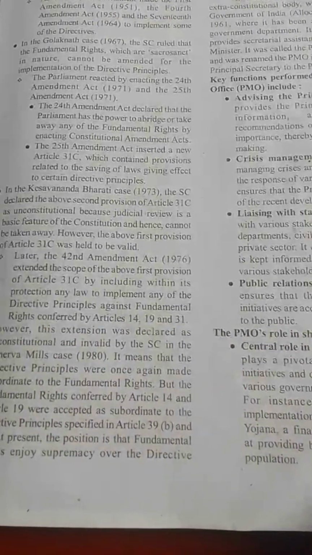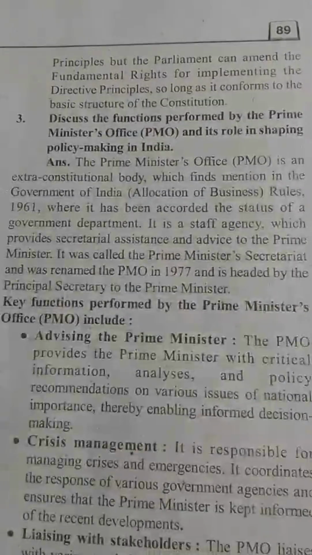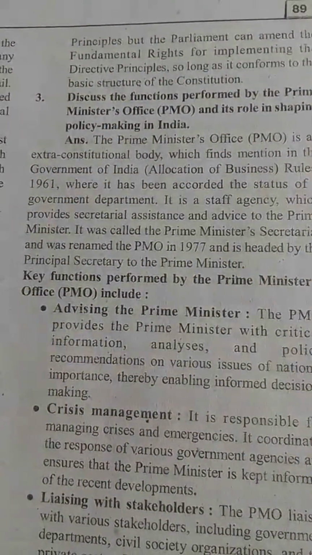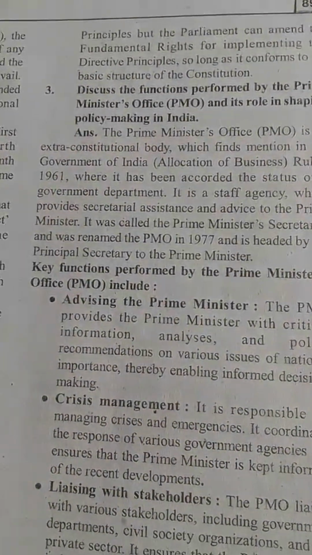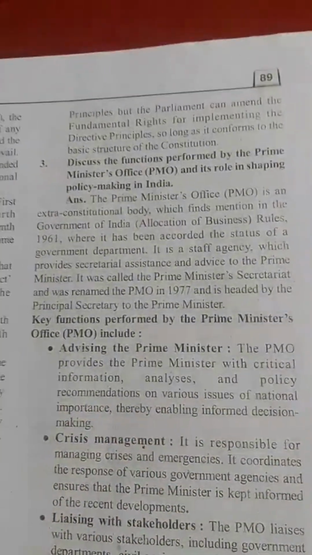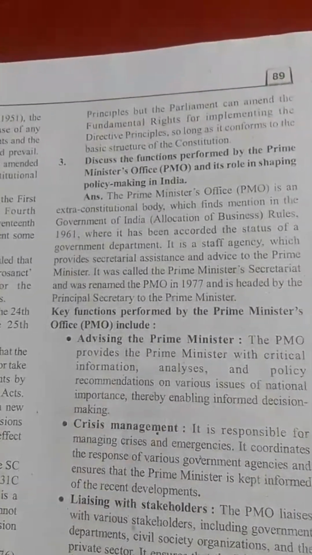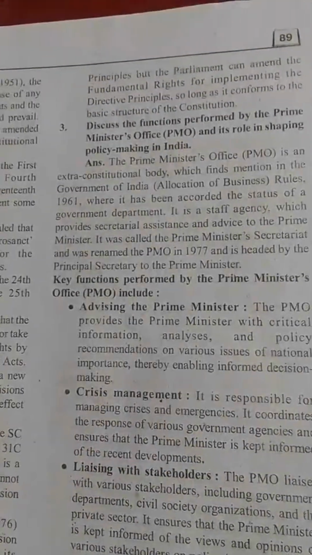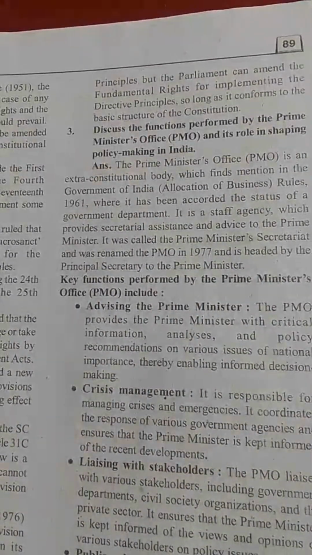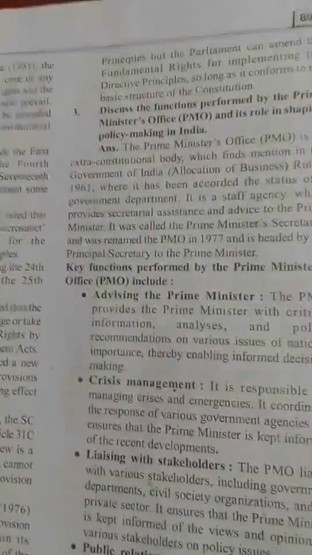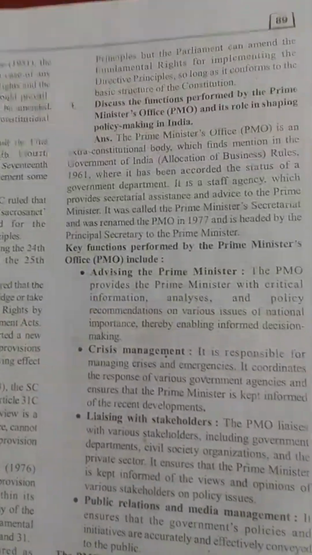Fundamental rights enjoy supremacy over the directive principles, but Parliament can amend the fundamental rights for implementing the directive principles so long as they conform to the basic structure of the Constitution.